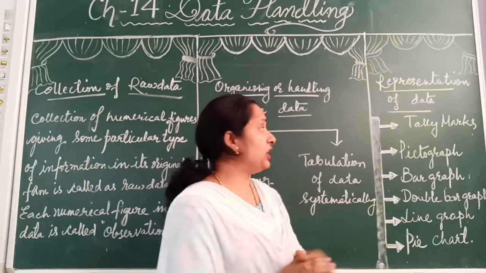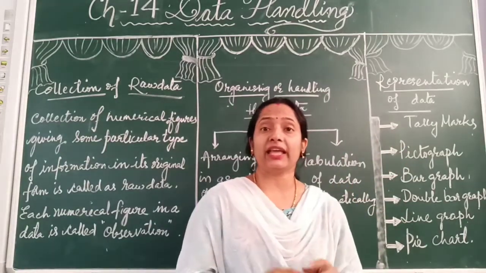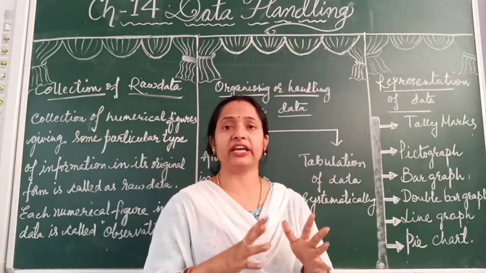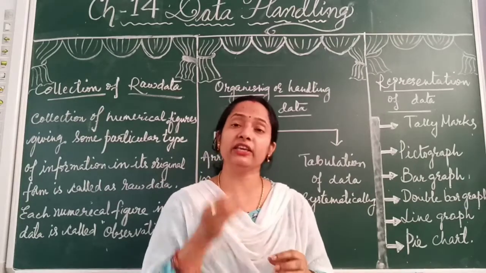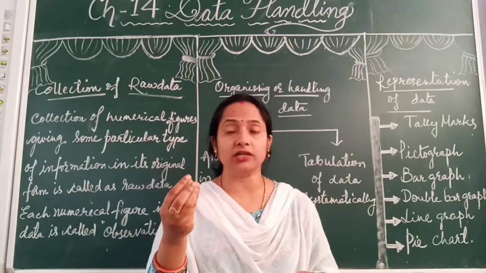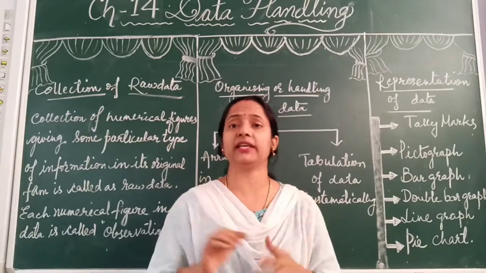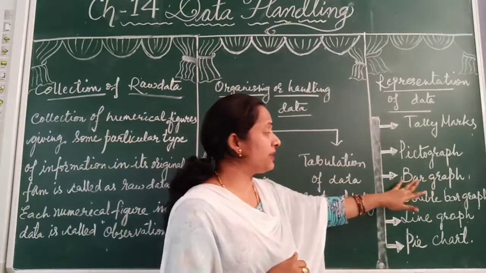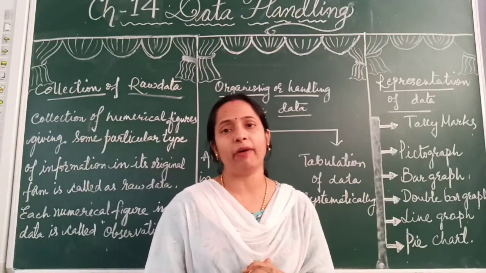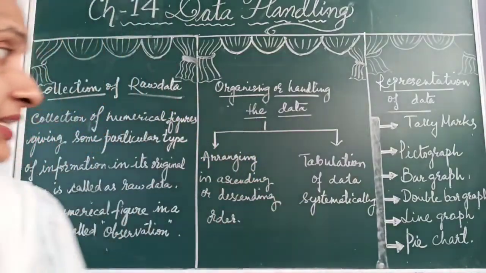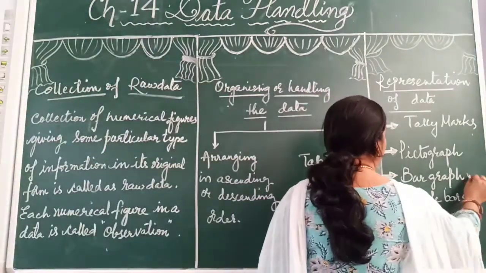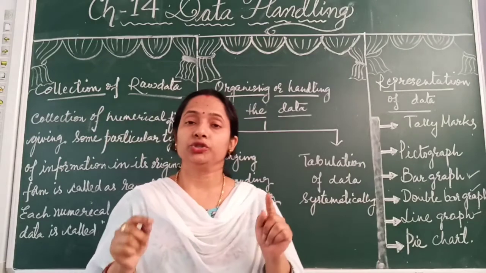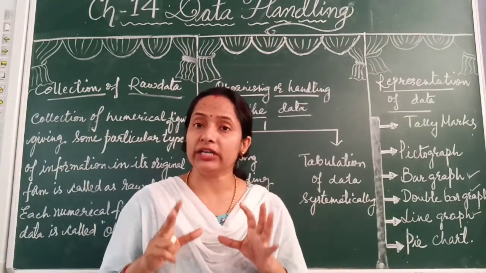When we use tally marks, that is called data representation using tally marks. If we use pictures, icons or symbols to represent data, that is called a pictograph. If you represent data using bars, in the case of bar graph, double bar graph and line graphs, you need to draw on a graph paper.